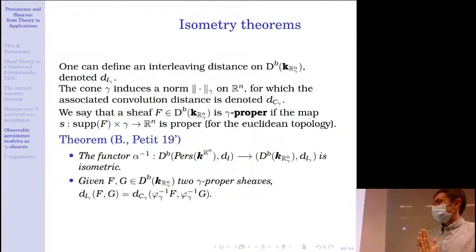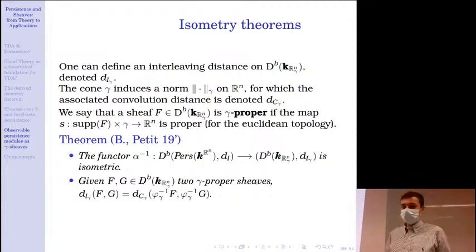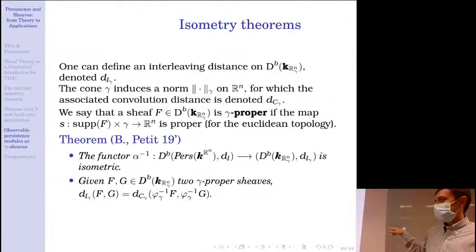And now, with François, we proved that the functor alpha inverse is isometric, so it preserves the interleaving distance. And also, we managed to prove that given two gamma proper sheaves, the interleaving distance in the category of gamma sheaves between the two sheaves is actually equal to the convolution distance between phi gamma inverse of those two sheaves. Okay, so recall that phi gamma inverse goes to the category of sheaves for the usual topology.